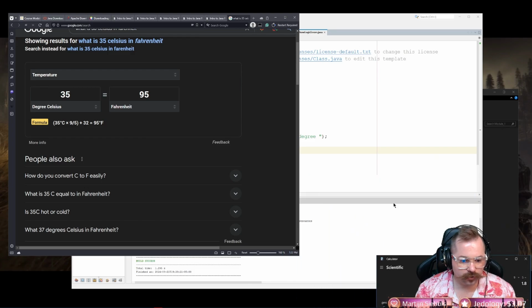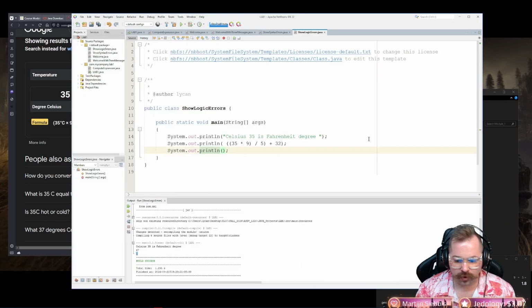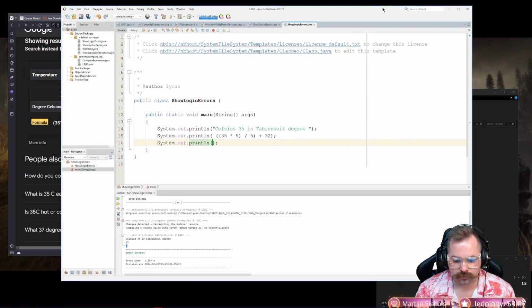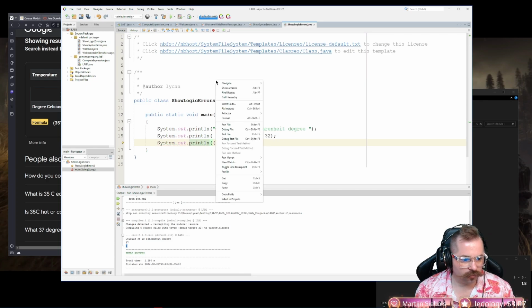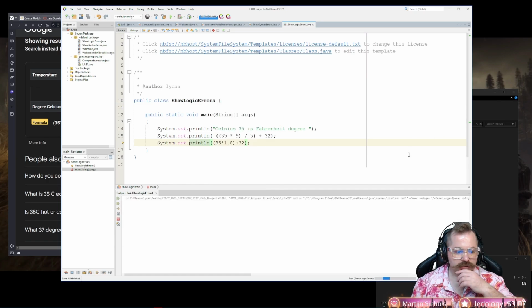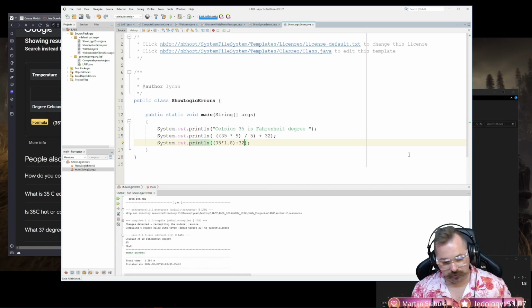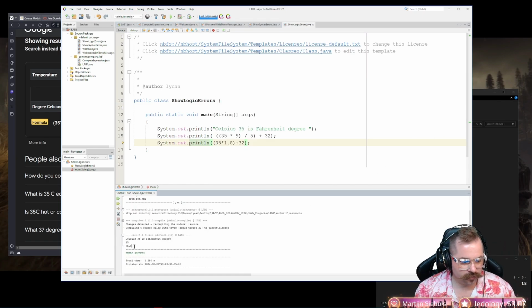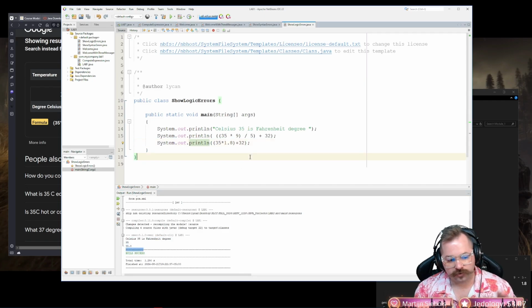Right? So we'll do it the number way. So we're going to take 35, multiply it by 1.8, and then we're going to add 32. Okay? And we will run that. Should be good to go. Okay. Notice it gave me a decimal place there. But notice, look, 95, 95. So that was the two ways we could get around it.